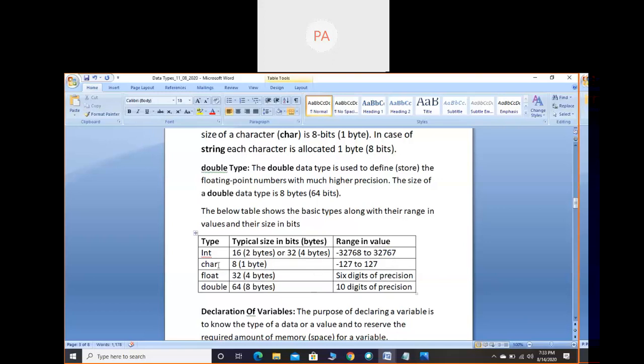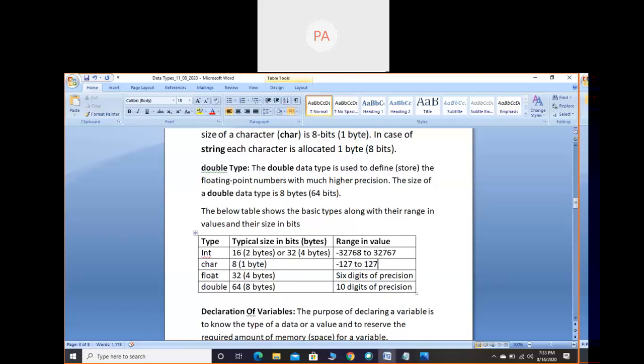Next, character: 1 byte. Actually, this -127 to +127 range consists of the ASCII values. While discussing character constants, we discussed ASCII values. Capital letter A is 65, capital B 66, C 67, and in that way A to Z. Similarly, small letter a is 97, b 98, up to z. For 0 it is 48, for 1 it is 49, like that. If you consider it that way, -127 to 127 are the ASCII values. But while typing a character, we will not consider the ASCII value. That means we need not remember the ASCII value. Simply type the character, and the computer will automatically take the ASCII value and store it in computer memory.